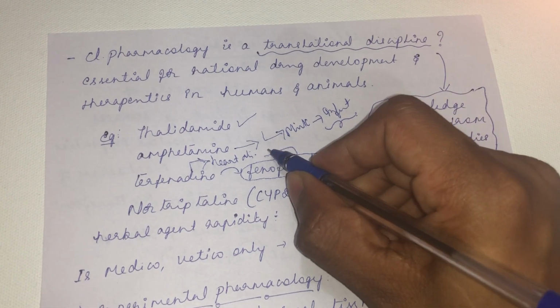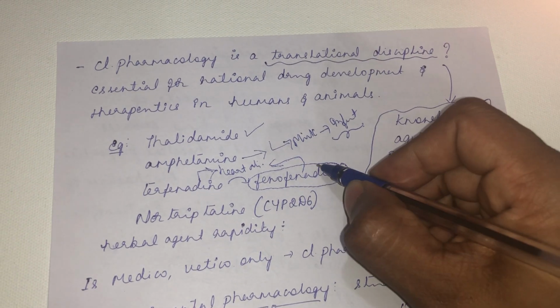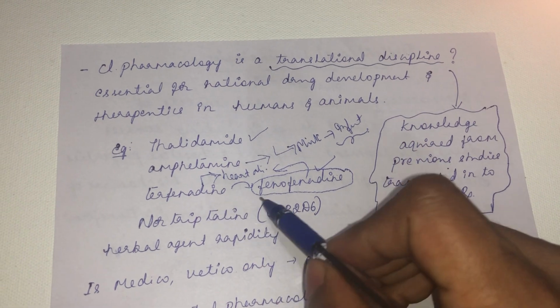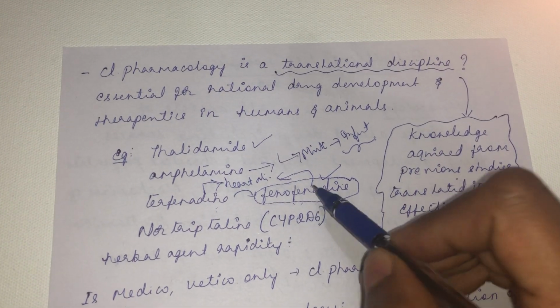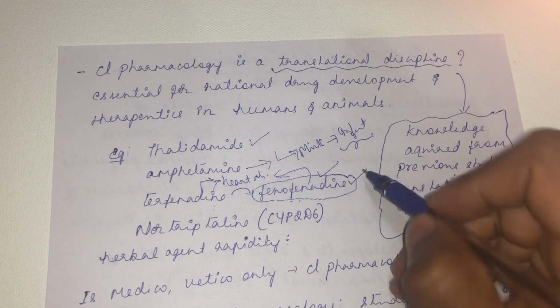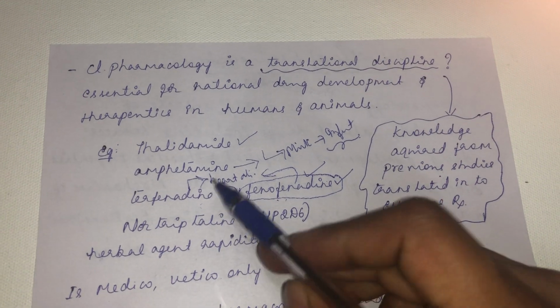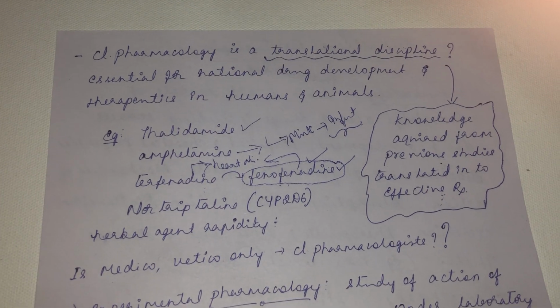It does not produce heart-related disorders. So now fexofenadine is used rather than terfenadine. Even though fexofenadine is a metabolite of terfenadine, it does not produce any adverse effect. It is presently used, but terfenadine is not used. So this is also the work of the clinical pharmacologist.